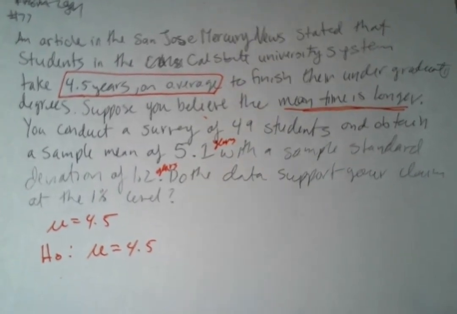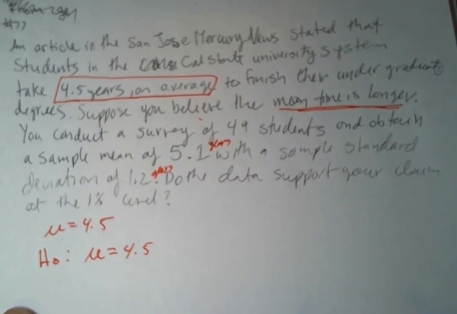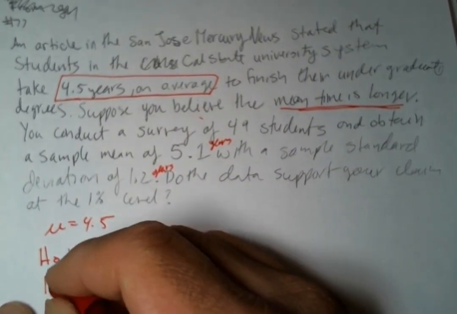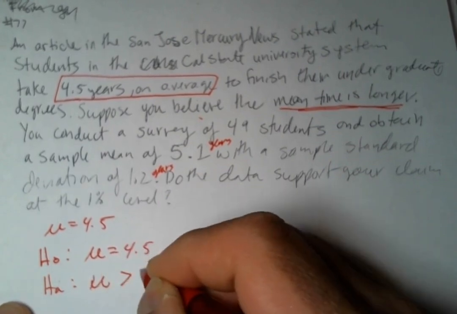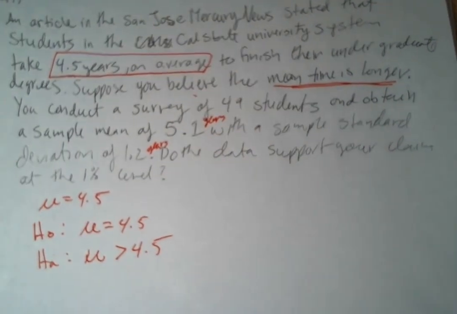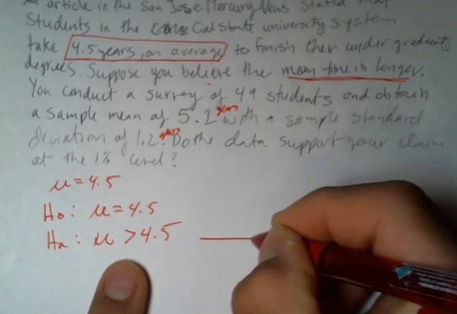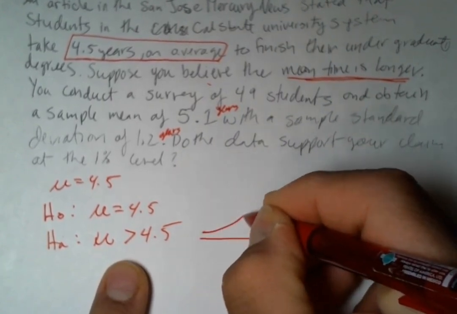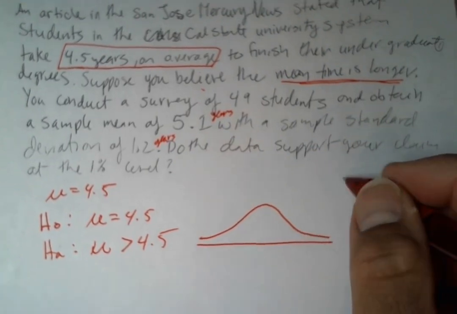That is our population mean, and then we come along and say, well, actually, I don't think that this is true. I think it's actually longer than this. So our alternate hypothesis is that mu is greater than 4.5. So it looks like we have a right tail test.